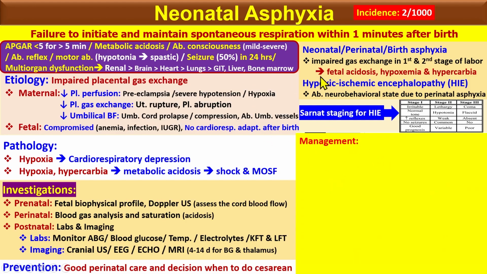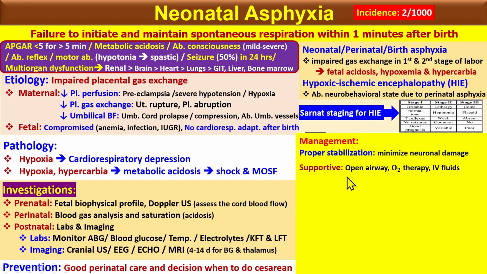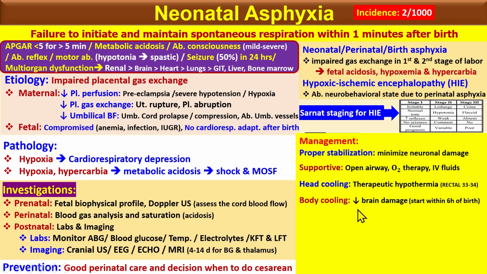Okay. Management of neonatal asphyxia, number one is the proper stabilization, the vital stabilization, which minimizes the neuronal damage. Okay. And supportive therapy, the open airway, the oxygen therapy, and the IV fluids, and the head cooling, therapeutic hypothermia, where we try to maintain the rectal temperature between 33 to 34 Celsius. Okay. And the body cooling, so this also decreases the brain damage. Both head cooling and the complete body cooling decrease the brain damage, if you start within 6 hours after the birth.